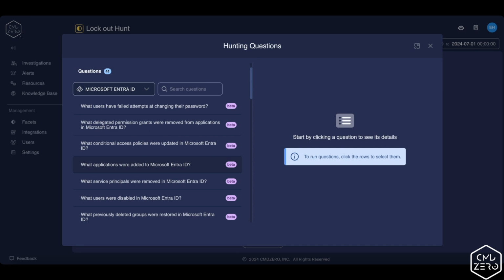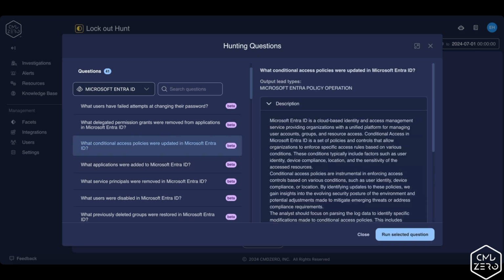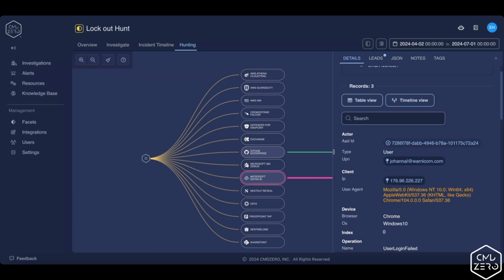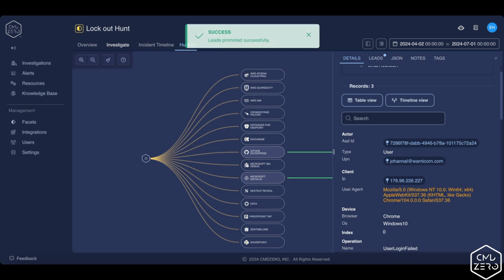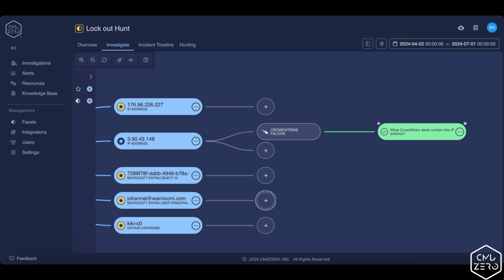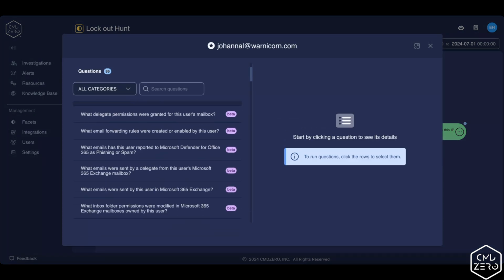Analysts can always expand on the description for additional context, including key points of interest to review in the results. Each integration comes with curated content, allowing analysts to conduct further investigations without knowledge of any underlying languages, schema, or access methods, while helping to accelerate the investigative process. Reviewing the information, we're able to promote any number of leads to our investigation and continue working through a variety of different data sources and integrations.